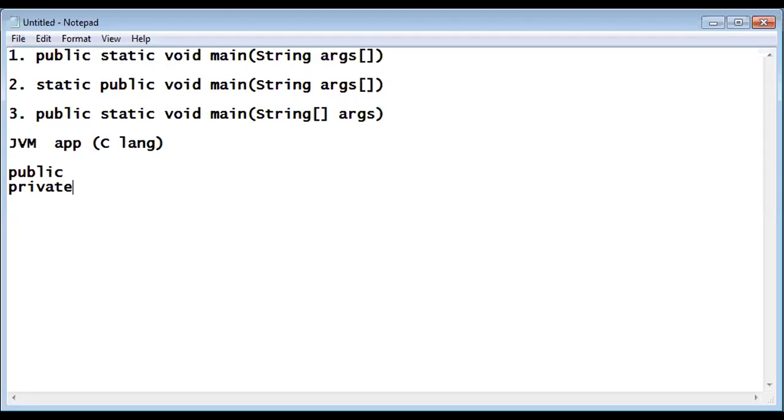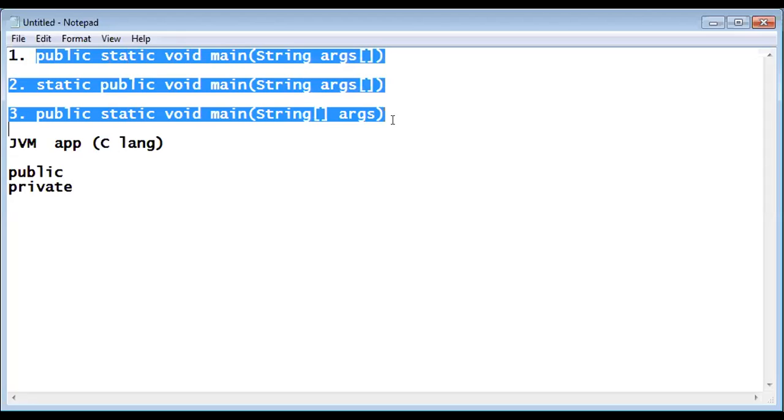So, who is going to execute your program? JVM or anybody else? JVM. So if you make your program's starting gateway, the entrance itself, private, can JVM enter into your program? It is my own program, I won't allow an outsider to enter.